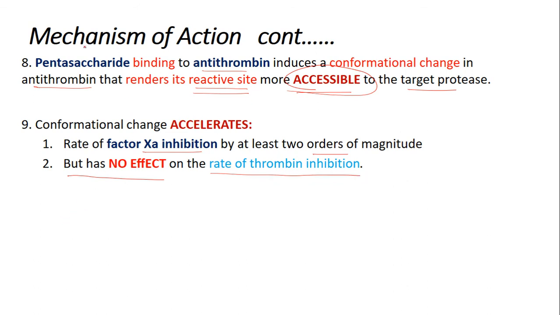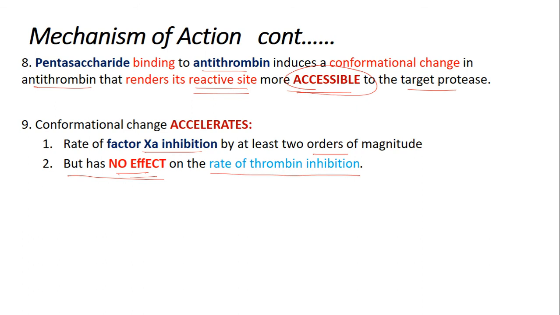So heparin binding to antithrombin by the pentasaccharide unit through the 3O sulfated glucosamine residue brings about conformational changes, and antithrombin exposes its reactive site for protease targets.